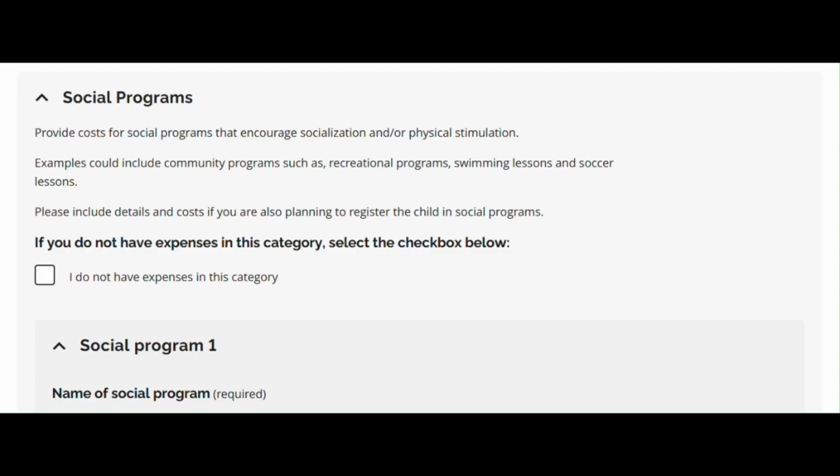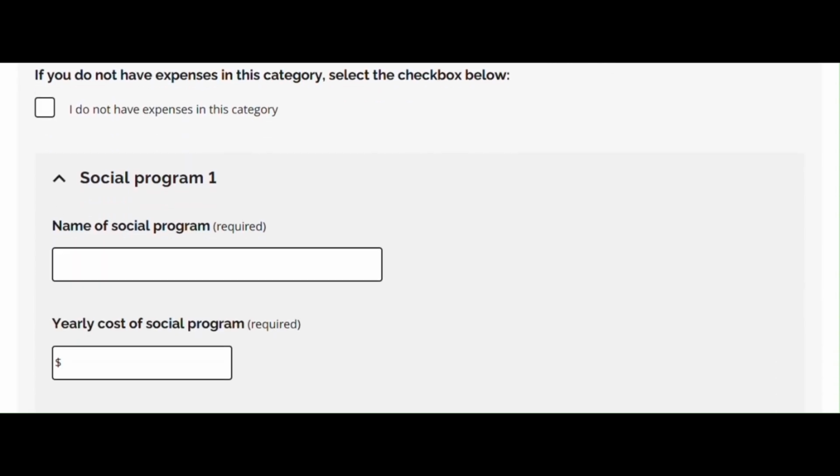For example, swimming lessons may be $100 for the block, but the child may enroll in 4 blocks per year, so the yearly cost would be $400.